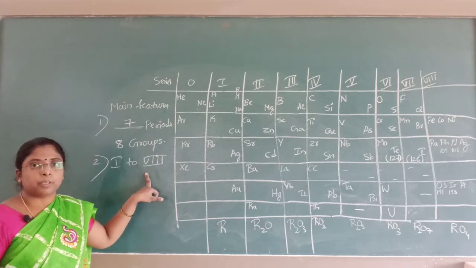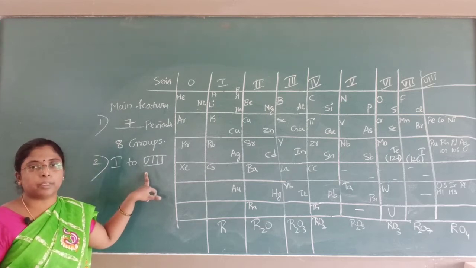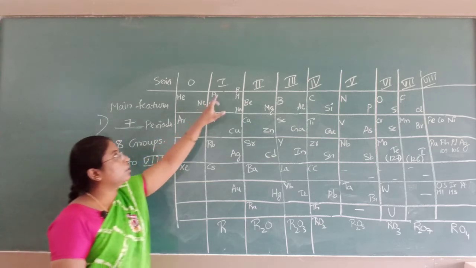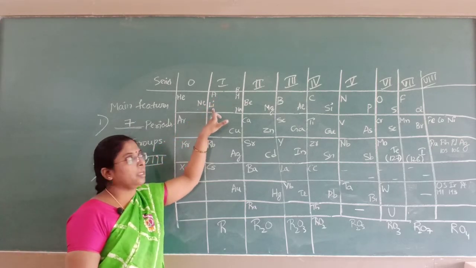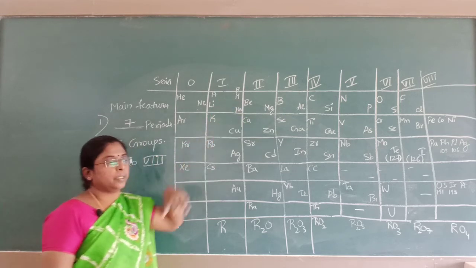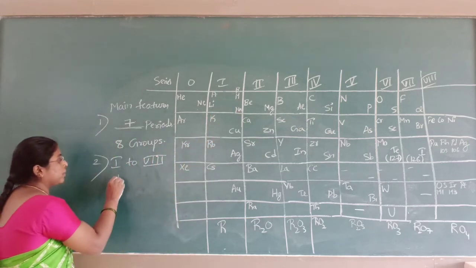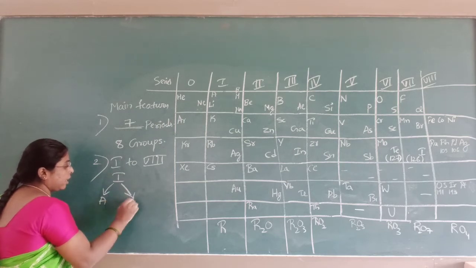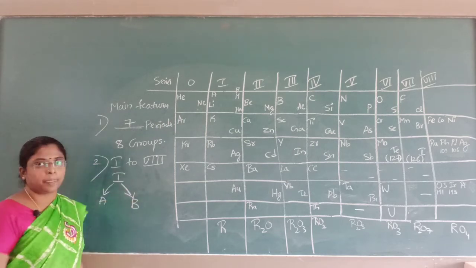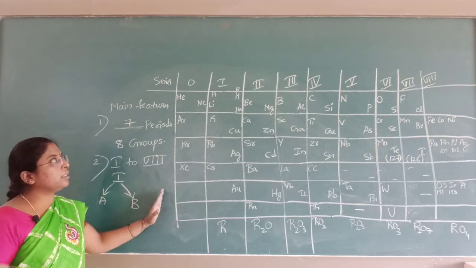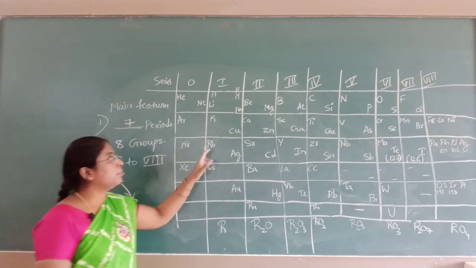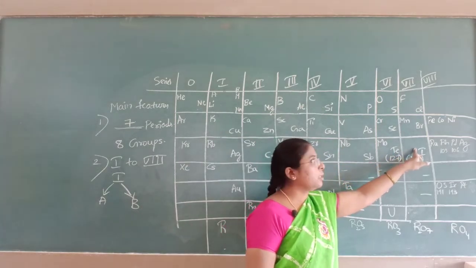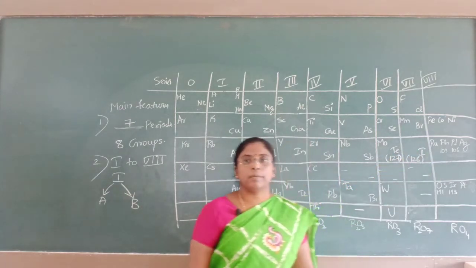Each group is divided into subgroups A and B. Group 1 is having subgroup A and subgroup B. Here you can see the subgroups from group 1 to group 7, but group 8 is not having any subgroups.